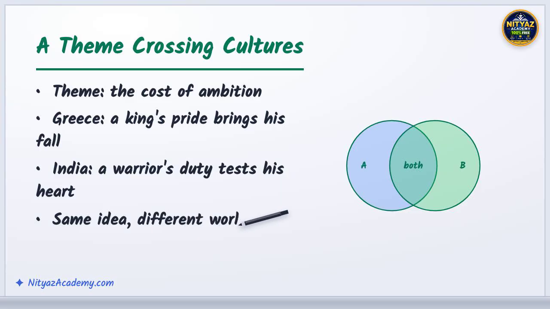Watch one theme, the cost of ambition, appear in two cultures. A Greek king's pride leads to his downfall, while an Indian warrior wrestles with duty before a great battle. The costumes and gods differ, yet both stories ask whether reaching for greatness destroys something inside us. When you notice the same idea in distant texts, you're doing real comparison, the core skill of this whole series.